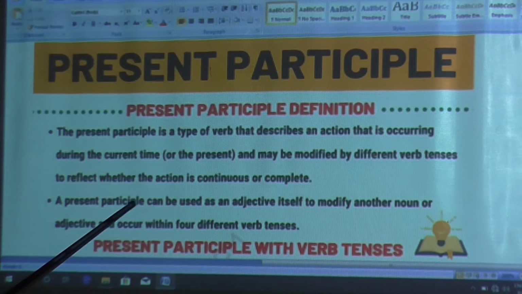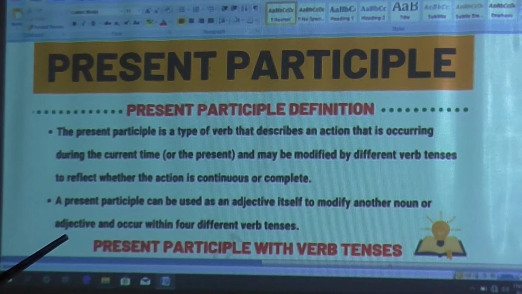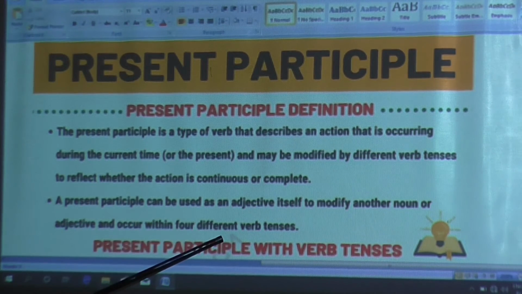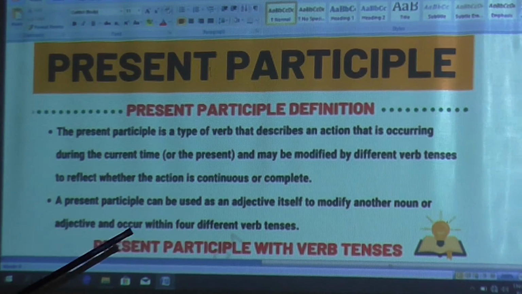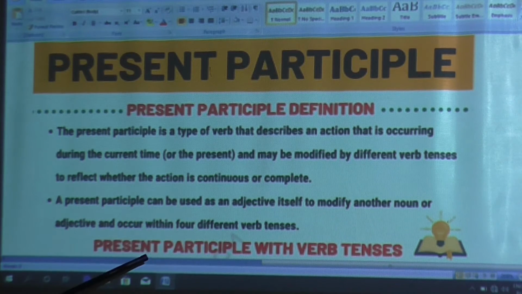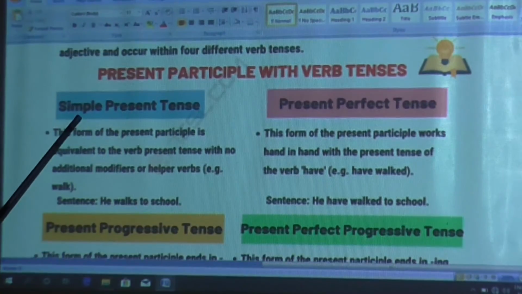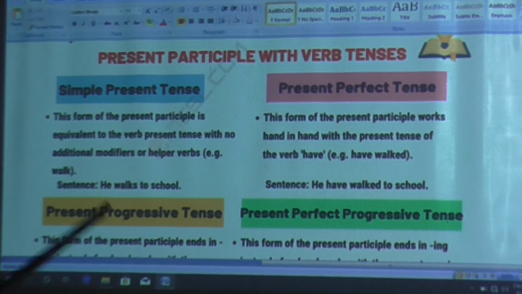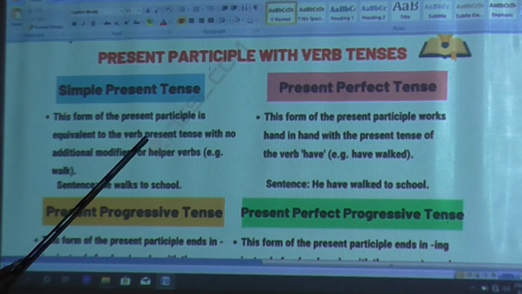Now a present participle can be used as an adjective itself to modify another noun or adjective and occur within 4 different verb tenses, just similar to the past participle that I have gone through. Now this present participle form also acts as an adjective in the sentence. Now, present participle with the verb tenses. Okay. Now comes the simple present tense. Simple present tense means, see, this form of the present participle is equivalent to the verb present tense with no additional modifiers or helper verbs.